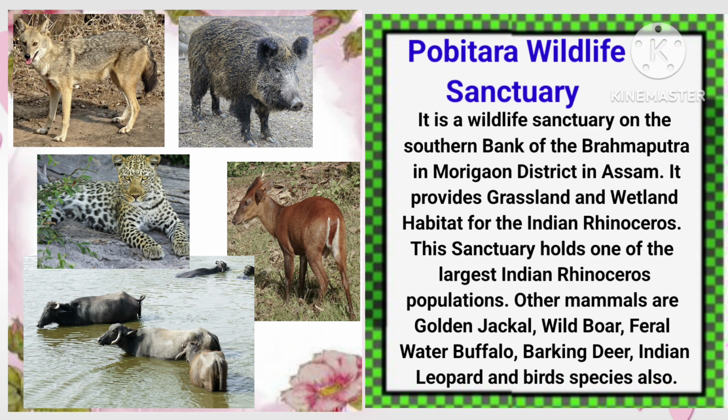Pobitora Wildlife Sanctuary. It is a wildlife sanctuary on the southern bank of the Brahmaputra in Morigaon district in Assam. It provides grassland and wetland habitat for the Indian rhinoceros. This sanctuary holds one of the largest Indian rhinoceros populations. Other mammals are golden jackal, wild boar, feral water buffalo, barking deer, Indian leopard and bird species also. And here are some pictures of this sanctuary.